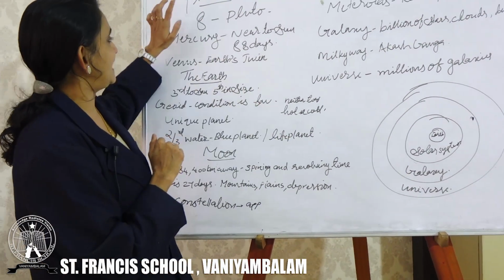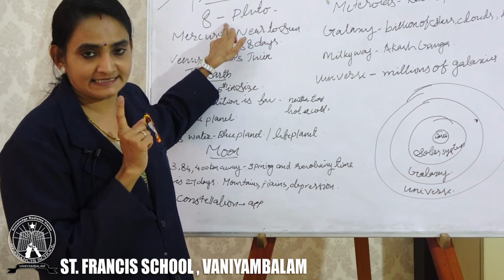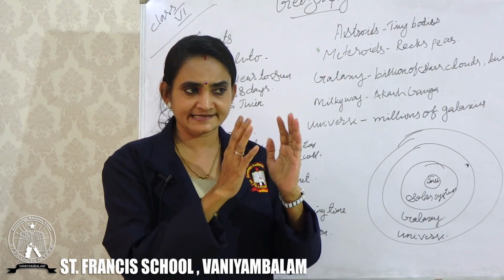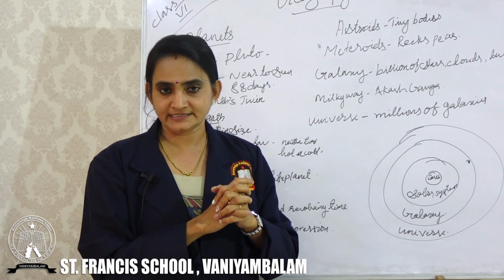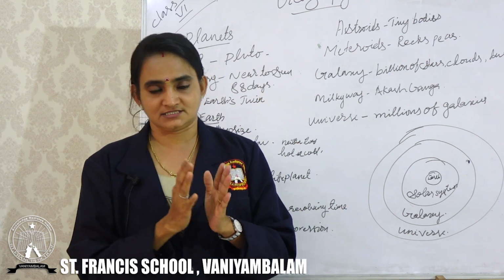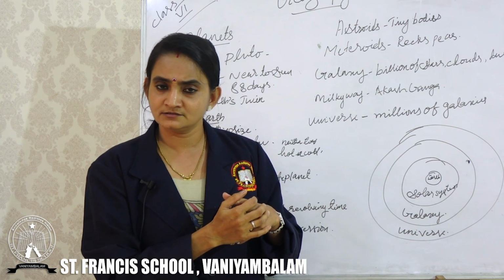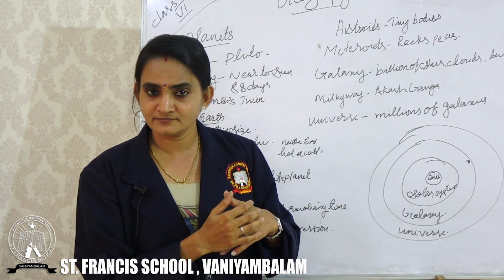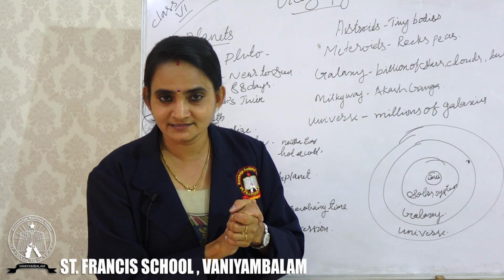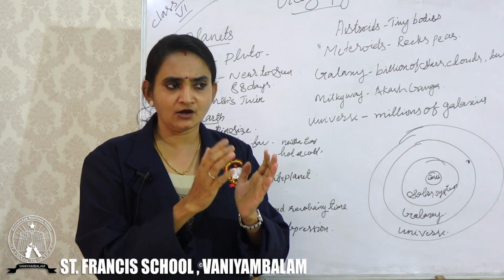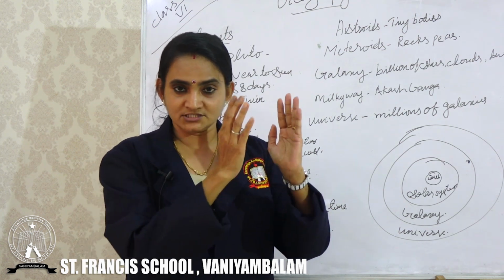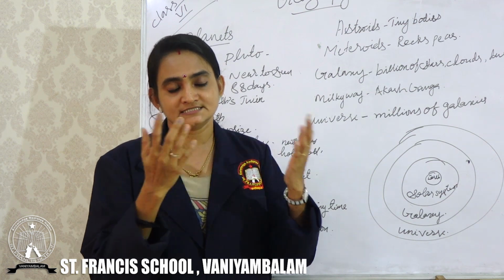Now, there are 8 planets in the solar system. We learned that, didn't we? But before this, there were 9 planets in the solar system. You may have heard before that there are 9 planets. So who is out from our planets? Can you name it? Yes, it's Pluto. Why is it out of our solar system? That is my question. We have to know why Pluto is out.